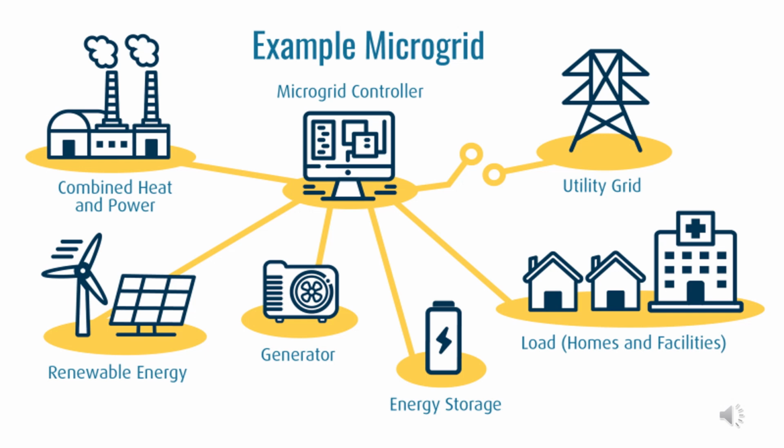Take an example of this microgrid. It has various modes of power generation, such as renewable energy power generation, gas power generation, combined heat and energy power generation. It has energy storage system. It serves local loads, which is basically homes and facilities. A central microgrid controller helps to manage these power generation and electricity supply. Also, this microgrid has a facility to connect with the grid if grid connection is needed.